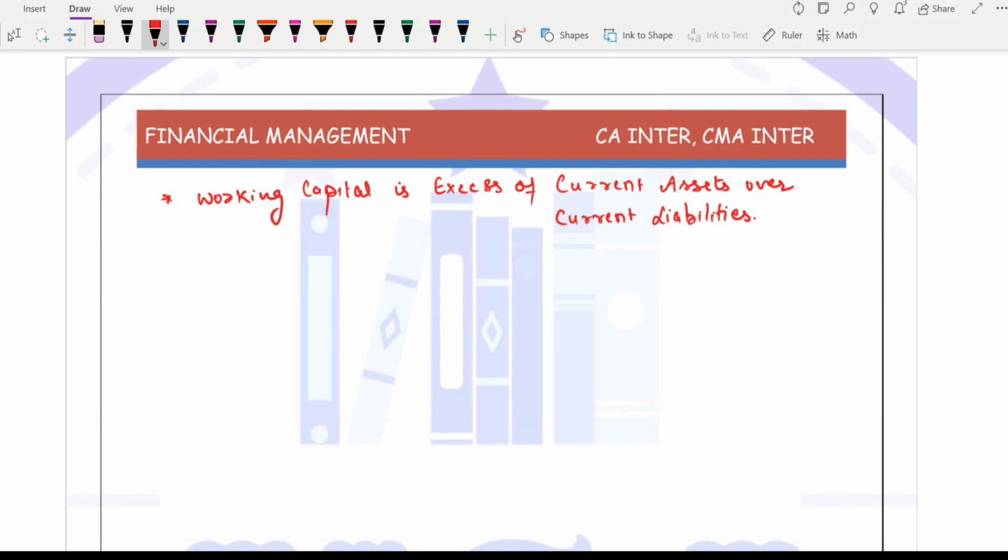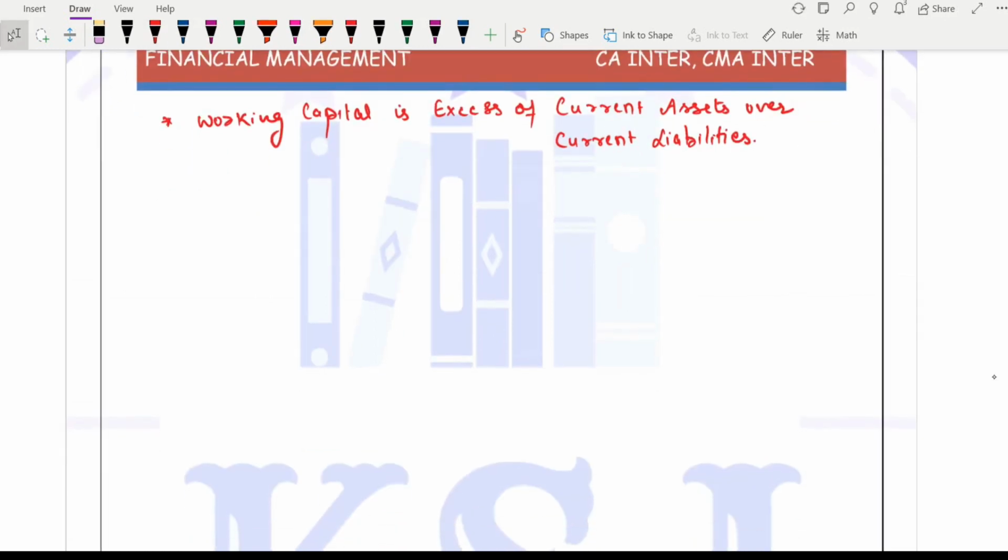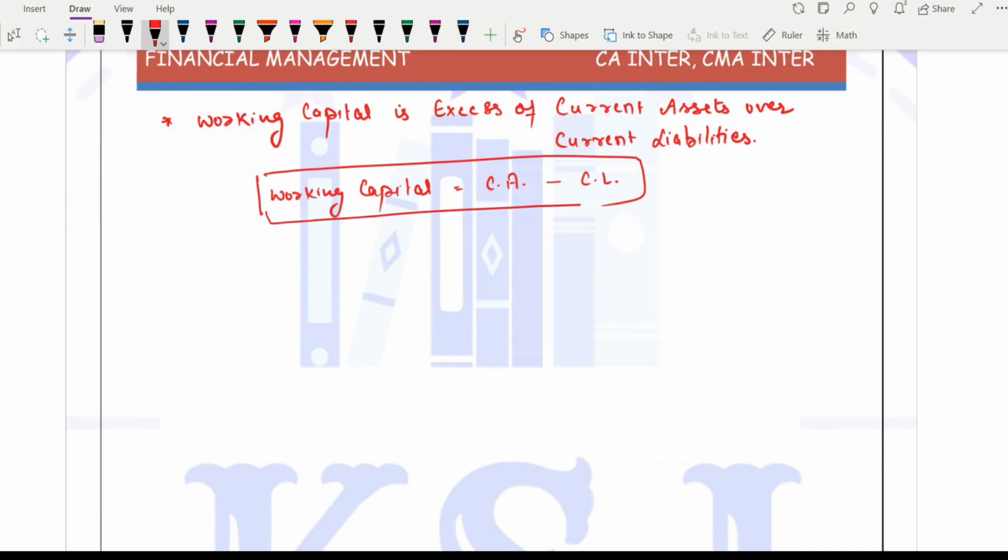So what is working capital? Working capital is excess of current assets over current liabilities. We can write it as working capital is equal to current assets minus current liabilities, right? So in the financial terms, this is working capital requirement. Current assets minus current liabilities.